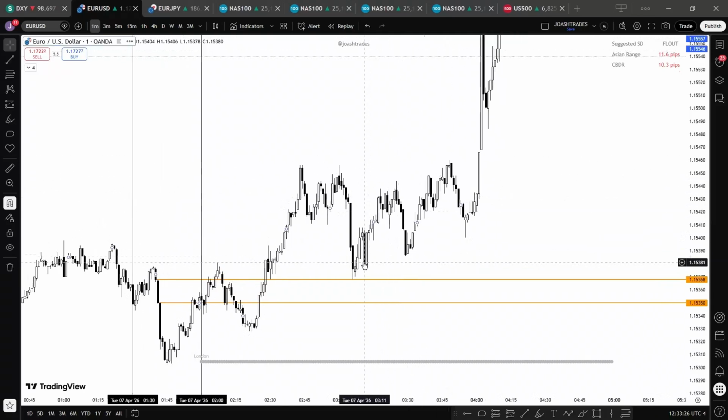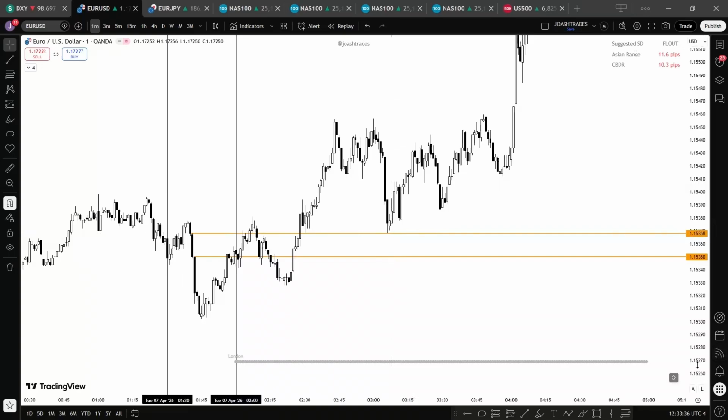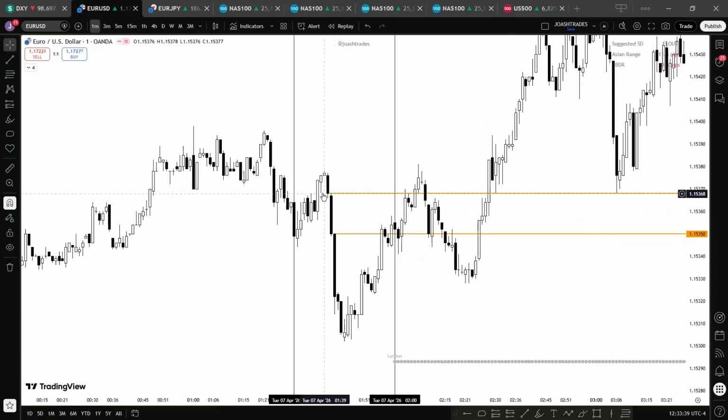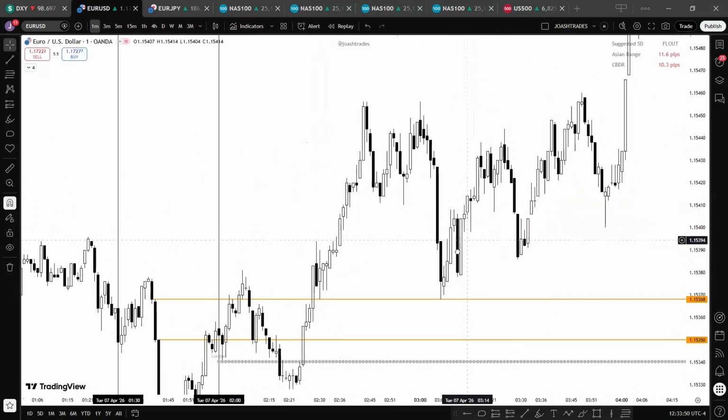If price will be bullish, we don't want to see price go below it. We want to see price go above it and continue to go in that direction. And here we can see how price created this first presented fair value gap. Then at London session, you can see how price broke through it, closed above it, breaking this high. That's a break of structure, returned, found support, returned again, found support, and then rallied.